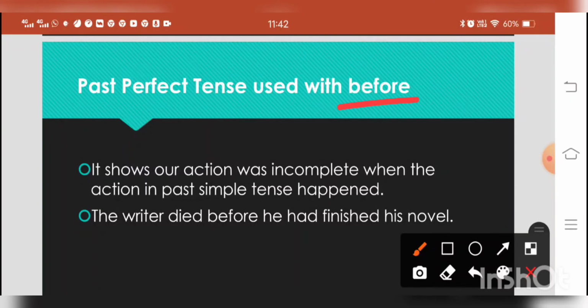The writer died before he had finished his novel. So he could not finish his novel before death and suddenly he died. So the action is not complete here, but it is expressed through past perfect tense.